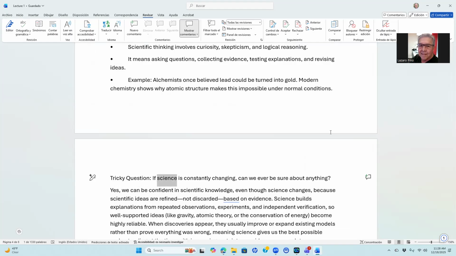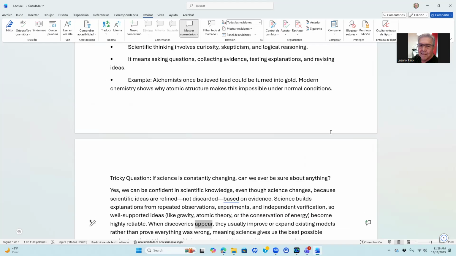Tricky question: if science is constantly changing, can we ever be sure about anything? Yes, we can be confident in scientific knowledge, even though science changes, because scientific ideas are refined, not discarded, based on evidence. Science builds explanations from repeated observations, experiments, and independent verification, so well-supported ideas, like gravity, atomic theory, or the conservation of energy, become highly reliable.